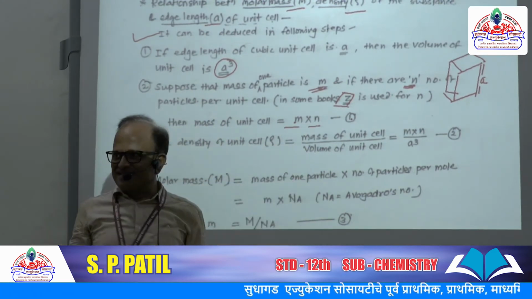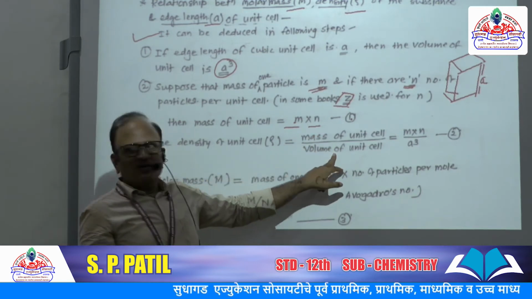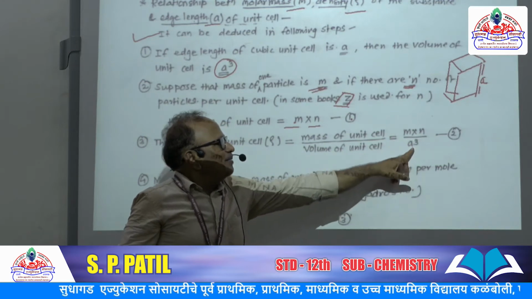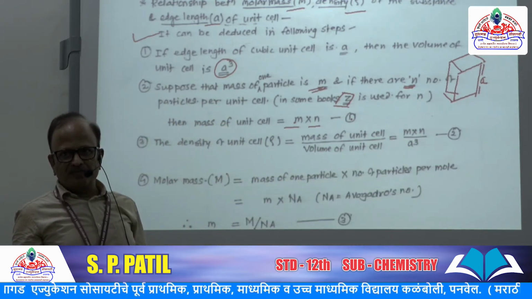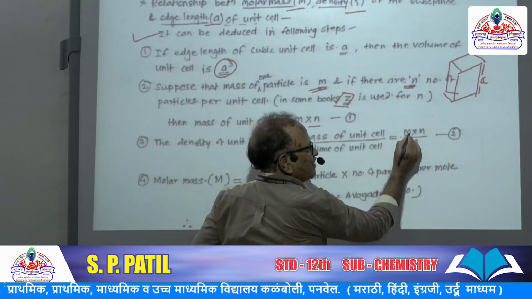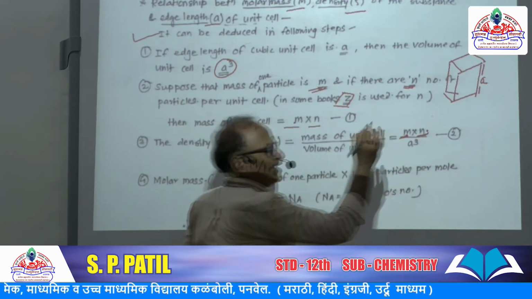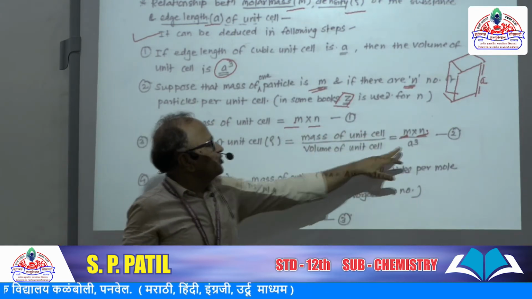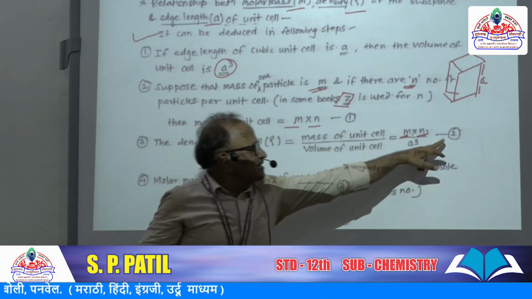What is the formula for density? Mass upon volume is equal to m into n upon a cube. Mass of unit cell, m is the mass of one particle, and if there are n particles, so m into n is the total mass of unit cell, and volume of unit cell is a cube. This is equation number 2.